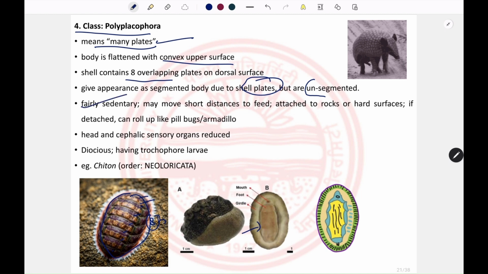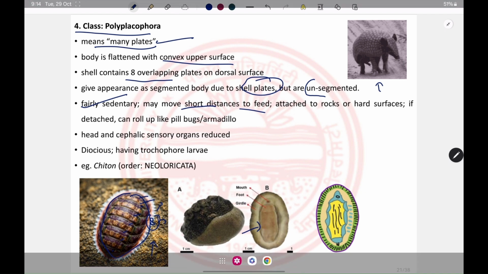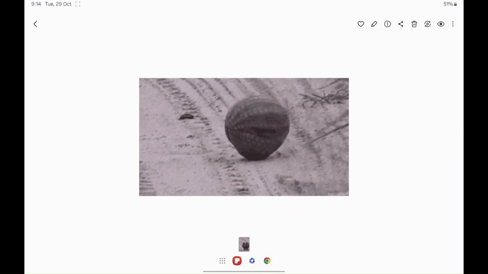They are fairly sedentary. However, they can move a short distance to feed. The ventral surface is flat, so it binds to the substratum. However, they can move a little bit for feeding, and when they get detached from the surface, they can roll like an armadillo.